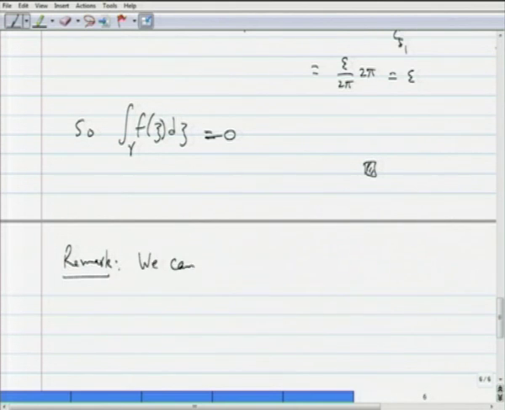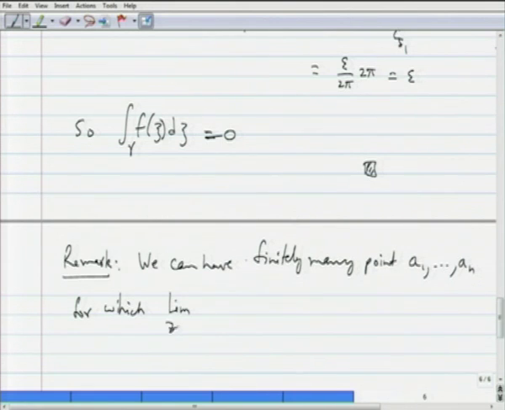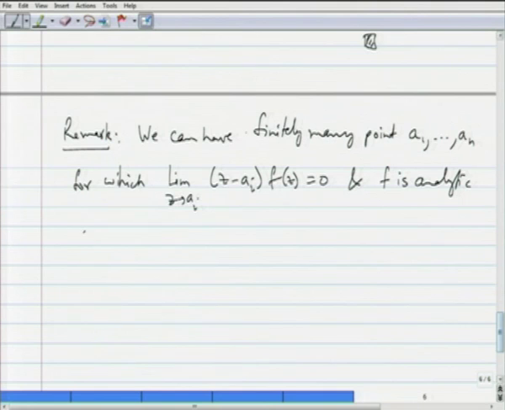We can have more than one point. Okay. We can have finitely many points, A1 through An, for which the limit as z goes to ai of (z minus ai) times f of z is equal to 0, and of course, with the assumption that f is analytic on a disk B minus the points A1, A2, and so on until An.